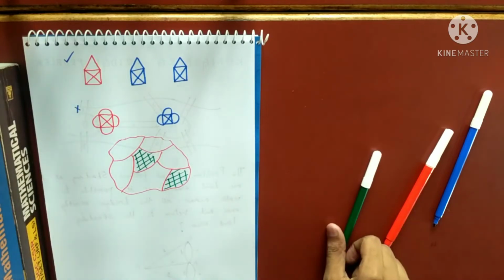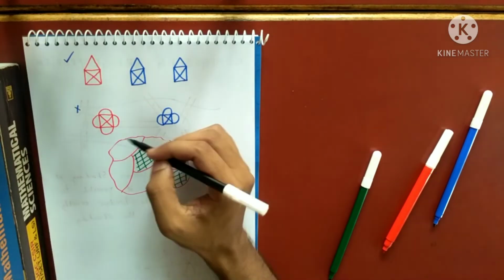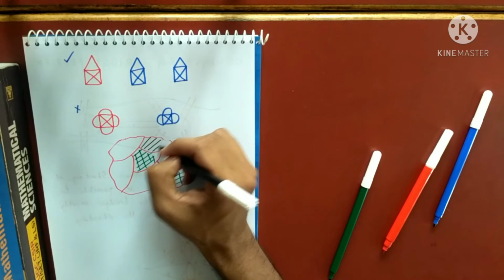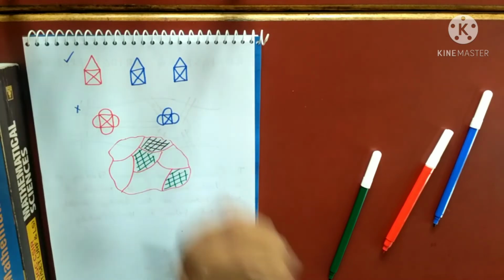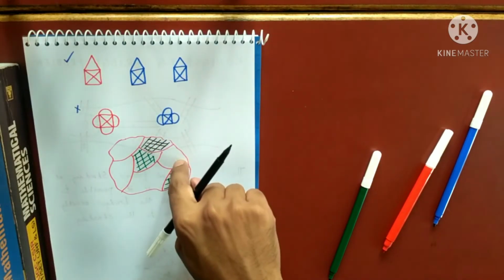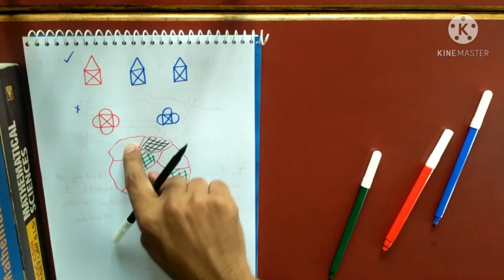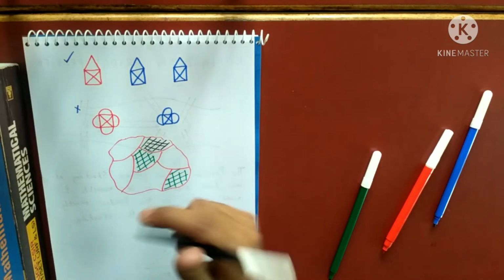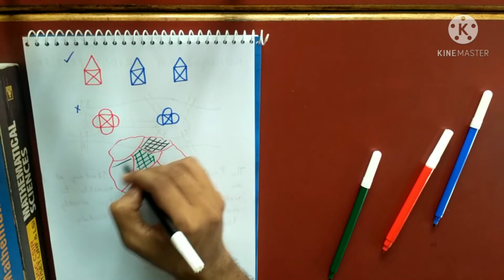So I have used one color till now. Let me use another color. I am coloring this black. I cannot color this black, I cannot color this black, right? But I can definitely color one of these as black. I'm coloring this as black.